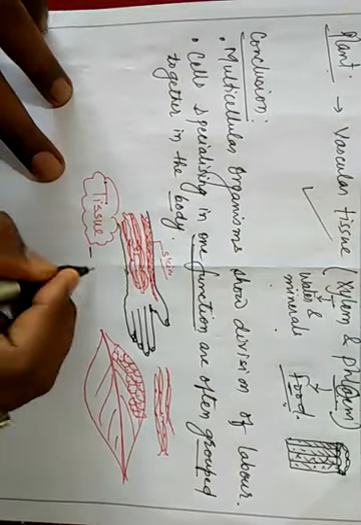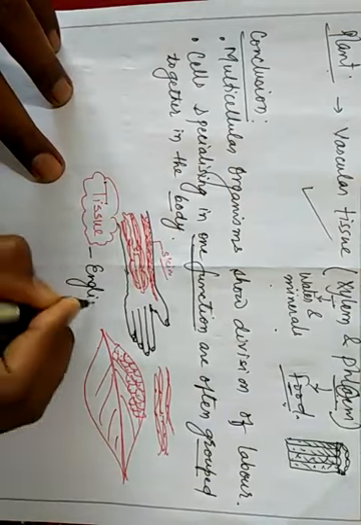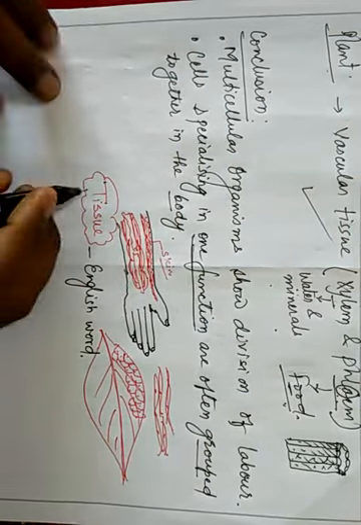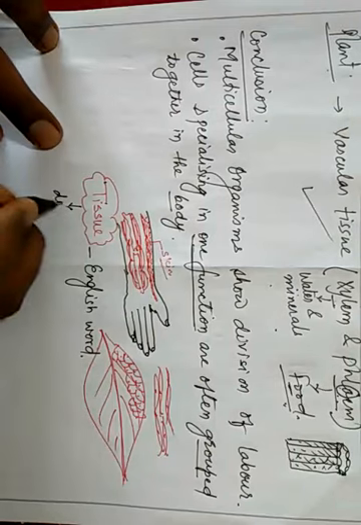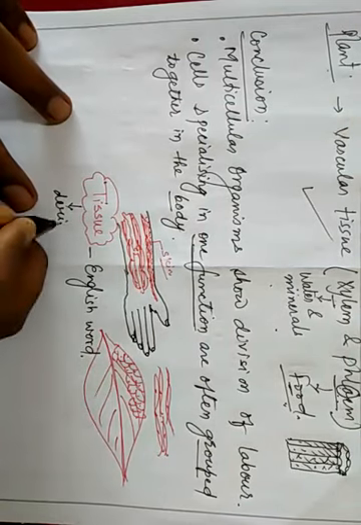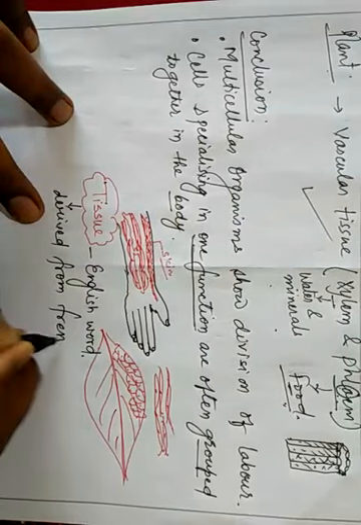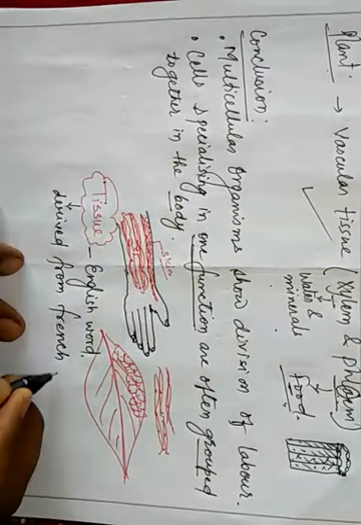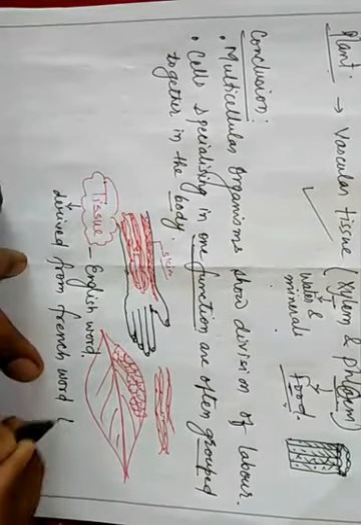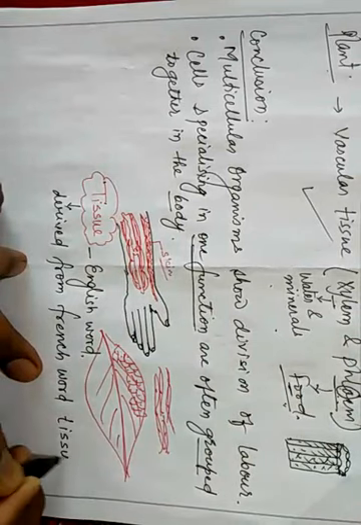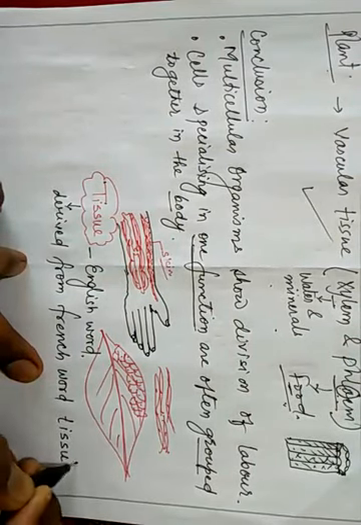So this tissue, it is an English word, isn't it? And this English word is derived from French word tissue. At the last E is lacking.